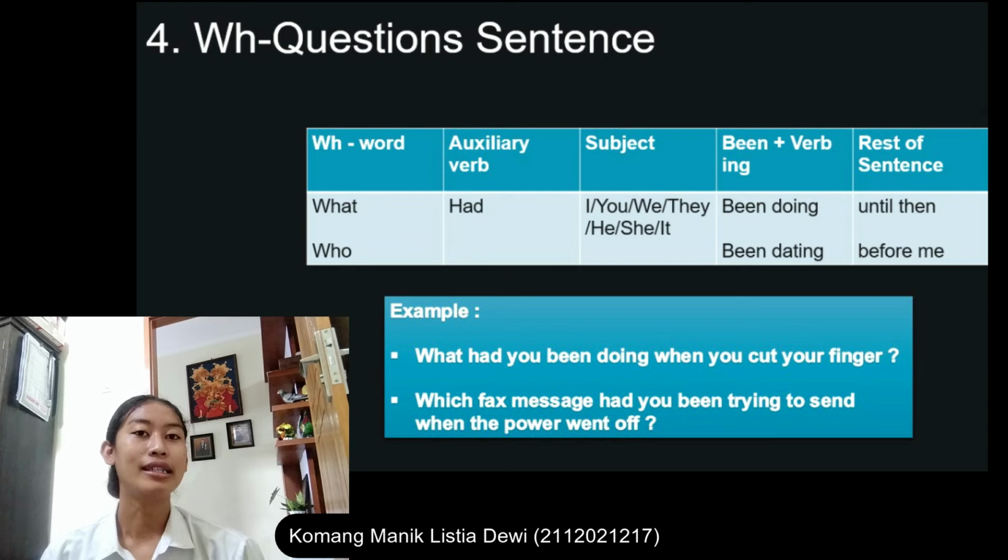Example: what had you been doing when you cut your finger? Number 2, which fax message had you been trying to send when the power went off?